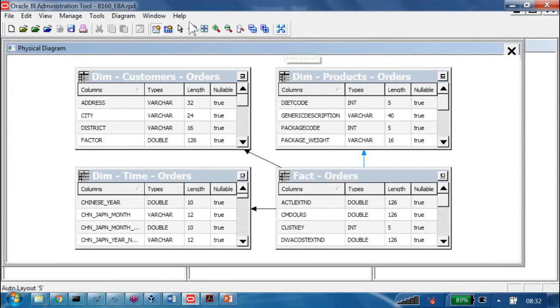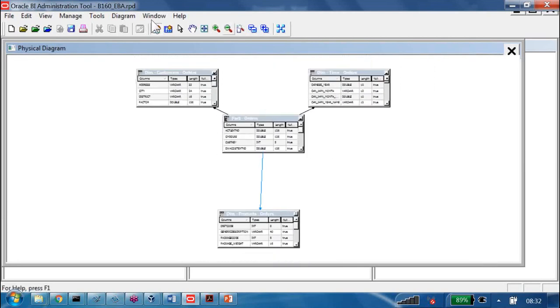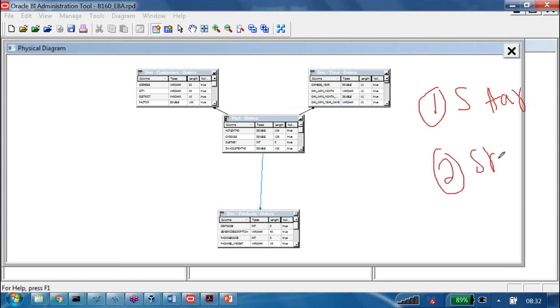Here I have one option called auto layout. If I click on auto layout, we have the zoom in and zoom out options. If I click zoom out, we get one schema. What is this schema? Is it a star schema, a snowflake schema, or a mixed schema? We have three types of schemas. What type of schema is it? It is a star schema.